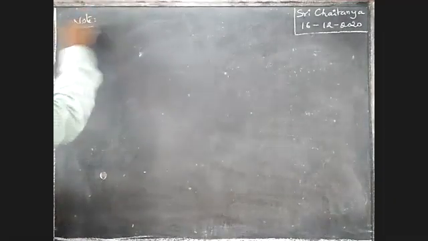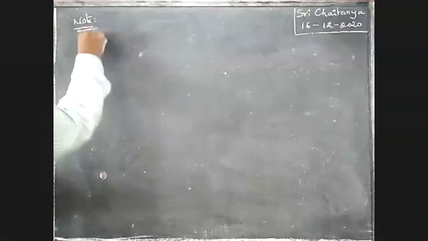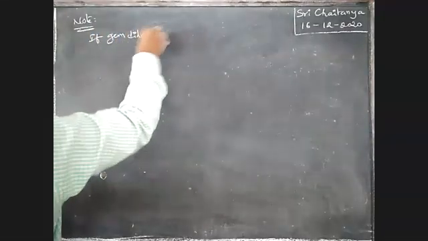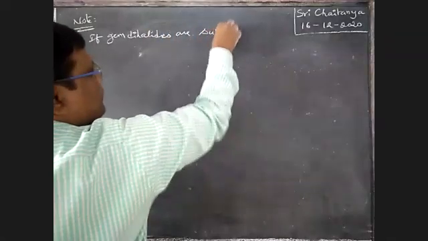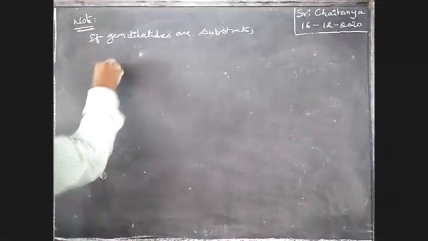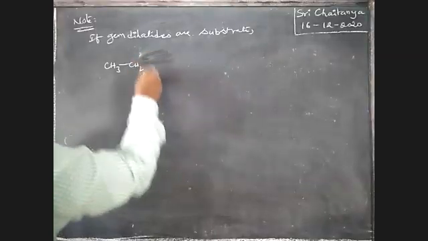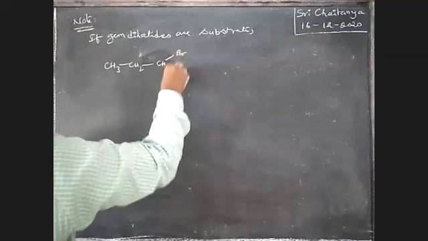Okay, please note these points, boys. In case gem dihalides are taken as substrates, the reaction is like this, boys: CH3, CH2, CH, Br, Br.